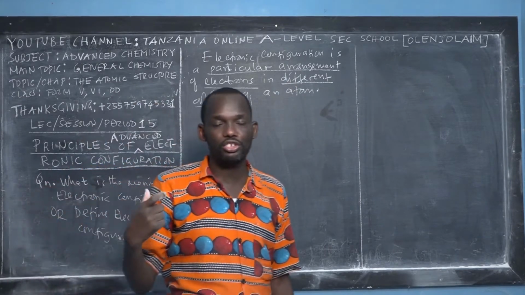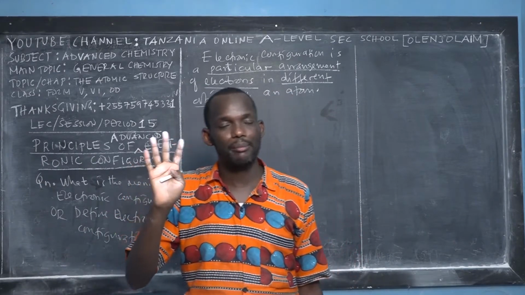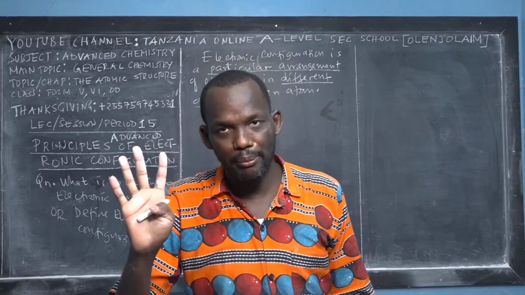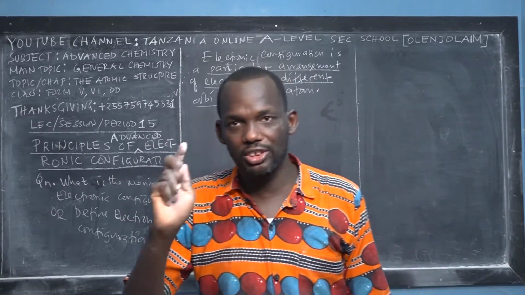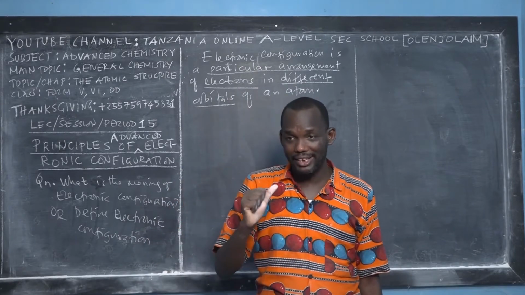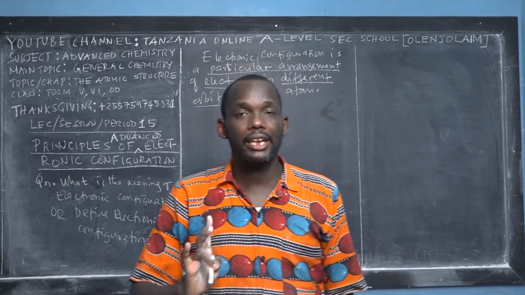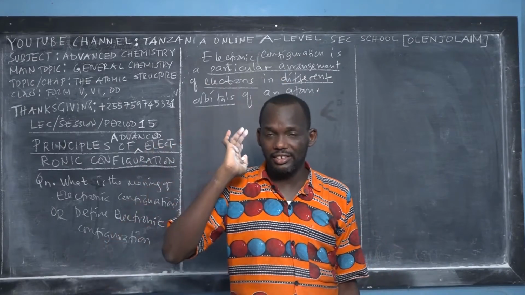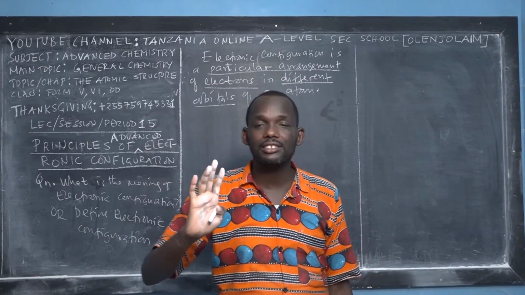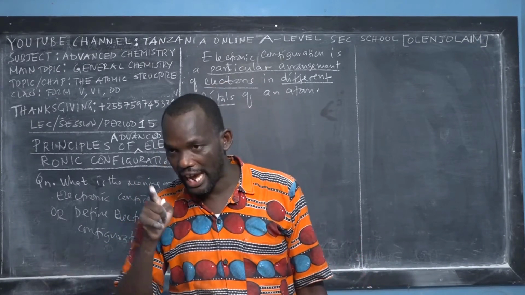When I was teaching you the concepts of quantum numbers, we said there are 4 quantum numbers: principal quantum number, subsidiary quantum number, magnetic quantum number, and spin quantum number. The subsidiary quantum number tells us about the orbitals we can find in the shell of an atom.